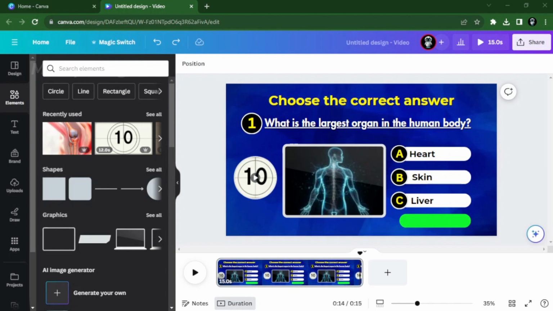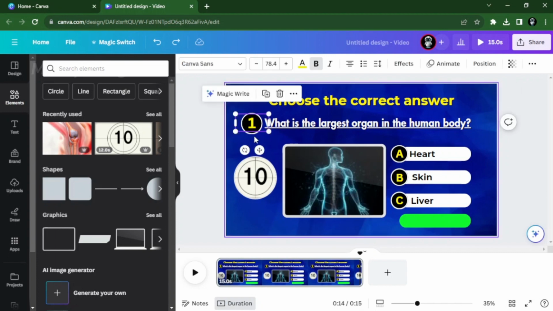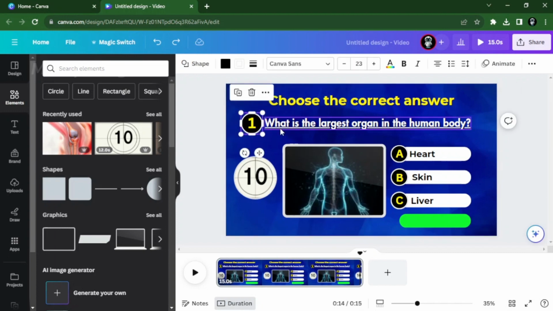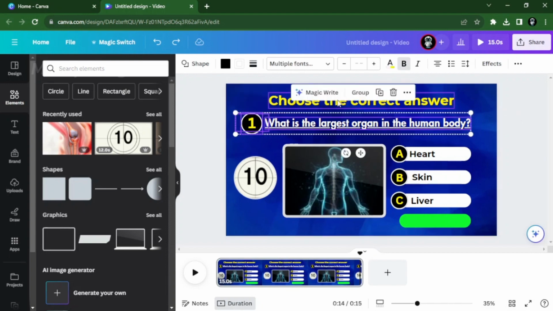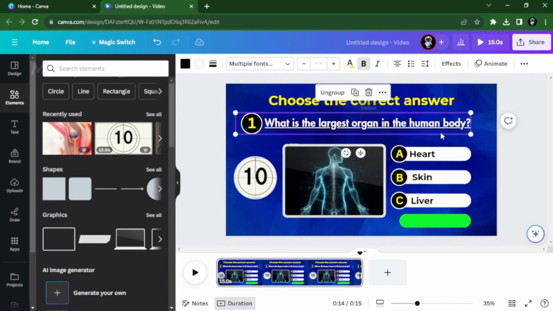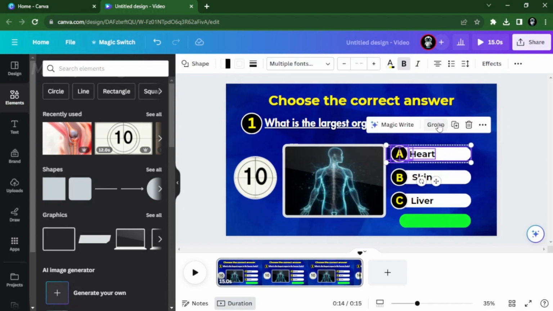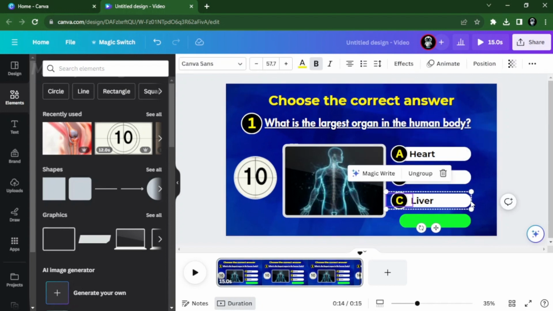Next is to add animations to our elements to make sure that they appear accordingly and not at one time. Group the elements by appearance by pressing the Shift key on your keyboard, then click on your mouse for every element that you want to be together, then click Group. Do this to the circle and number as well as to the letters and answer box.